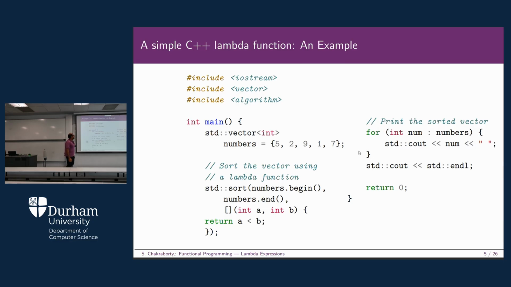We are going to sort the vector using a lambda function. Towards that, all we need to do is std::sort, then numbers.begin and numbers.end. This sort is a function already defined in the C++ STL, the standard template library, which you have invoked by including the header file called algorithm.